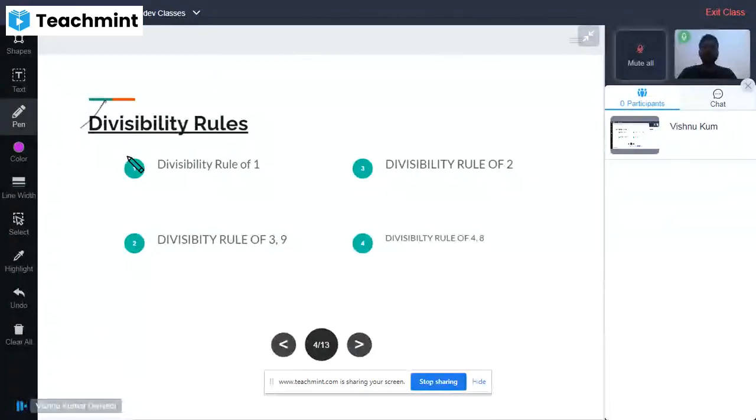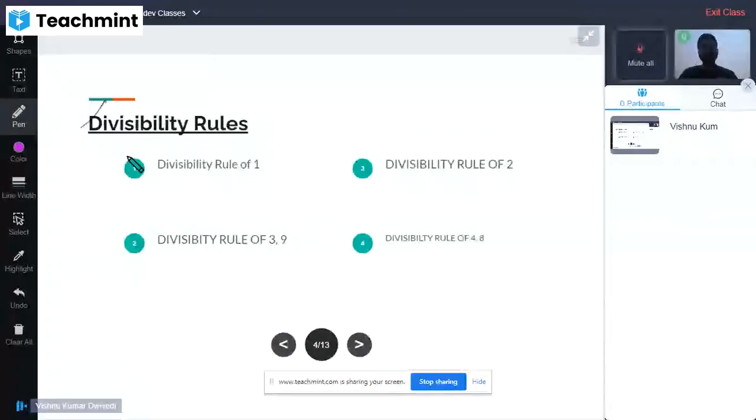All the rules which are helpful for us in the division process are known as divisibility rules. If we see the divisibility rule of 1, all the numbers are divisible by 1 because 1 is the common factor of every number.